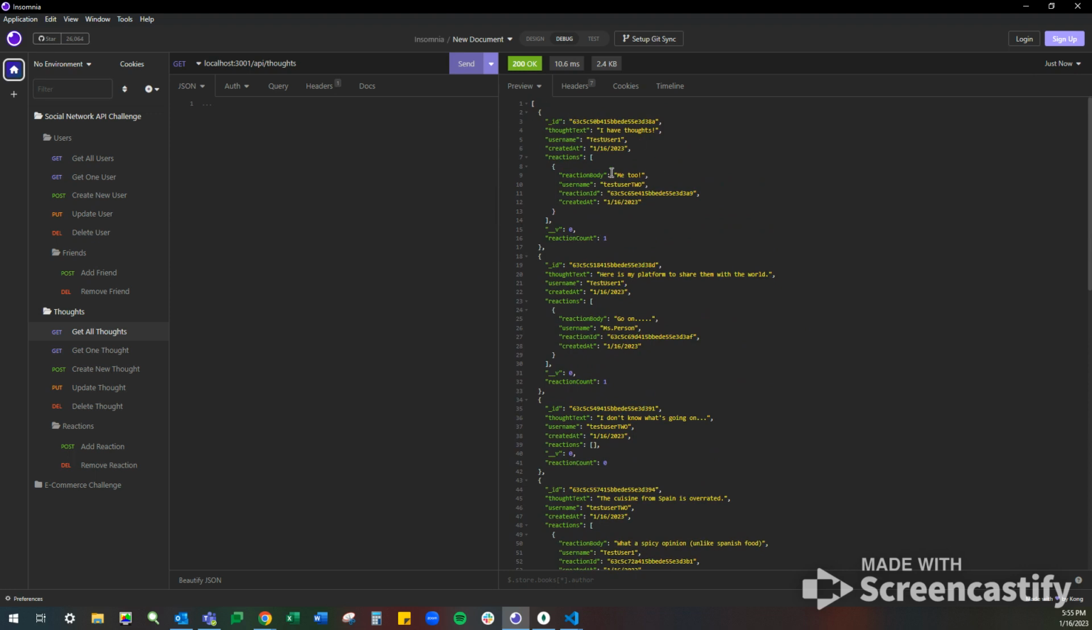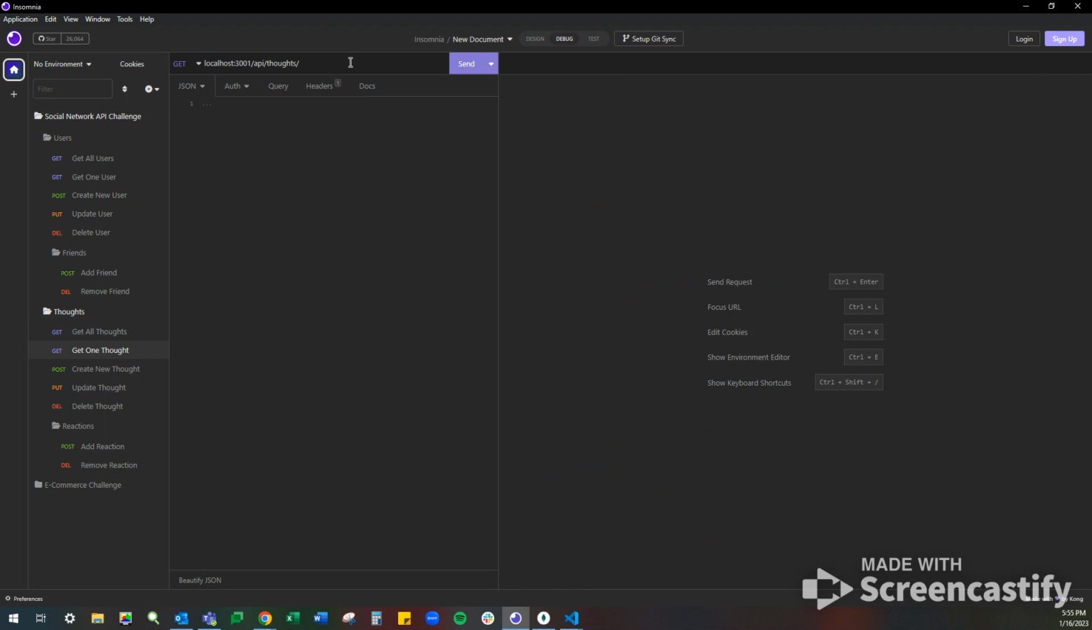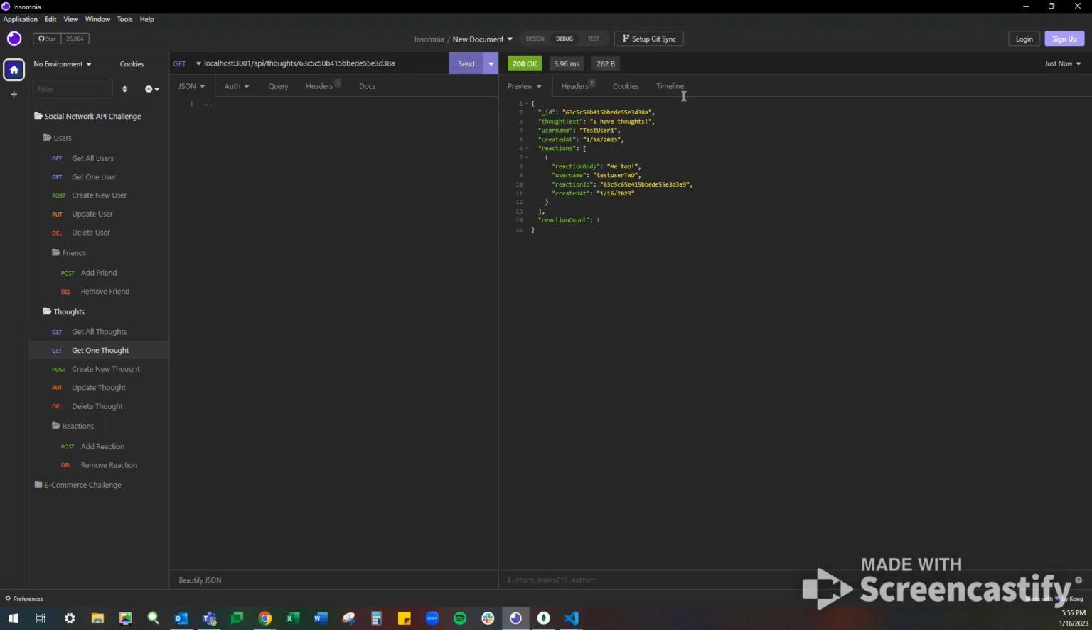Yeah, getting them. We already can see the reactions. That's great. We can see a lot more detail than we could in the versus the users. Yeah, so let's get one individual thought. There it is. Great stuff.